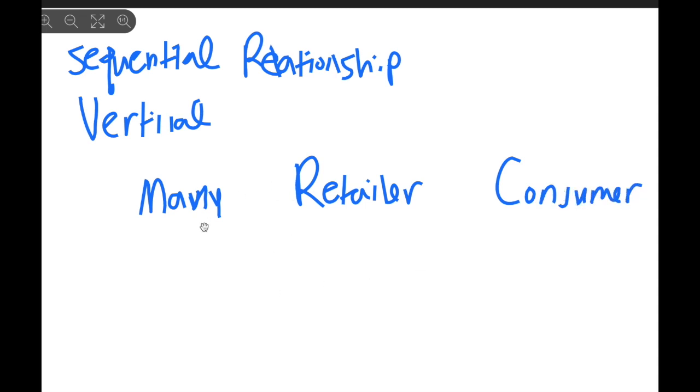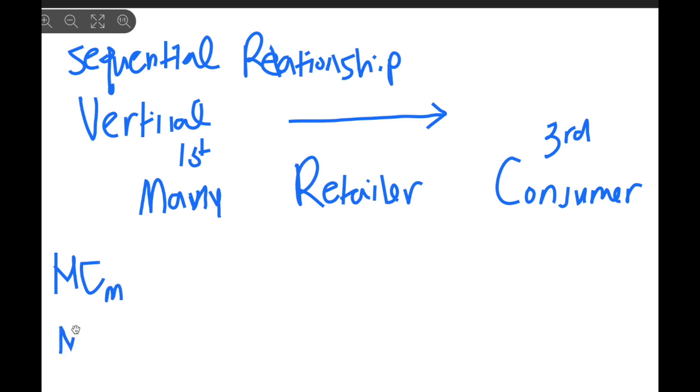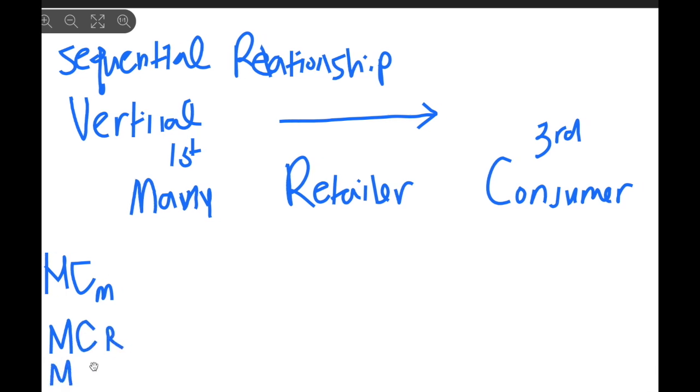So what we see is, from the first stage to the third, as the product moves from the first guy to the third guy, the price increases, right? And we're gonna look at that. We're gonna look at the marginal cost for each guy: the marginal cost for the manufacturer, the marginal cost for the retailer, and the marginal cost for the consumer, okay?